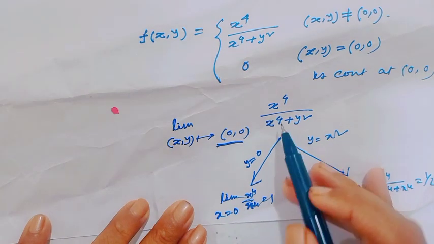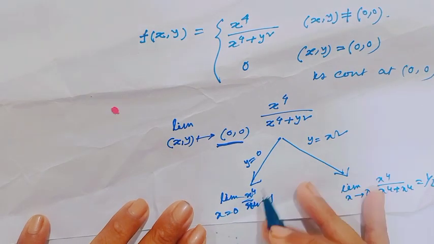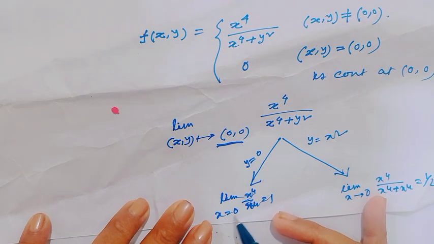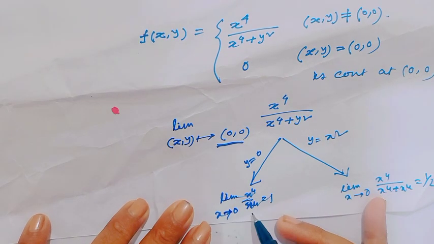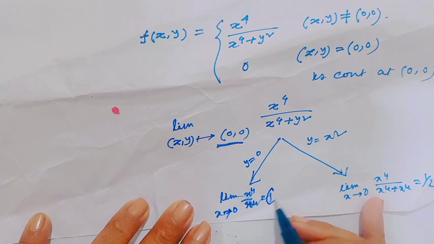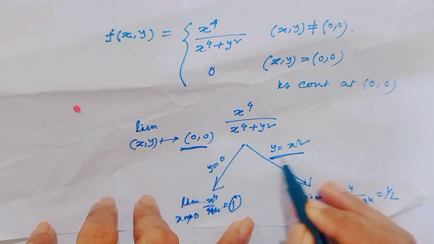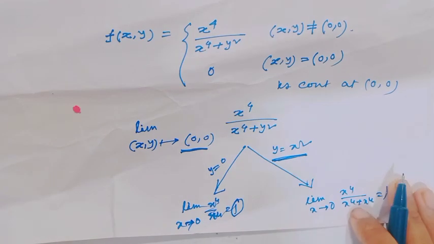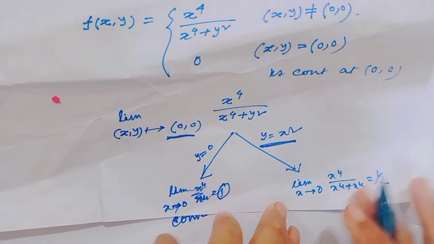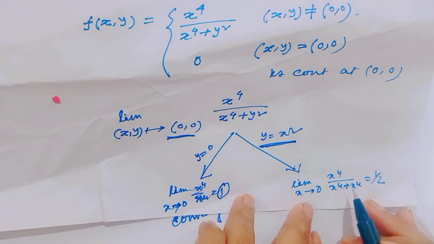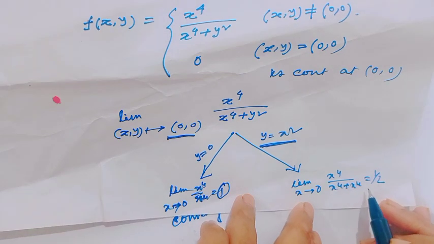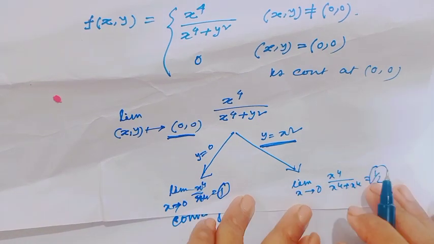Then, when we put y equal to 0, the value is the limit as x goes to 0 of x to the power 4 over x to the power 4, which is 1. And if we consider the path y equal to x square, along this curve the value would be the limit as x goes to 0 of x to the power 4 over x to the power 4 plus x to the power 4, whose value is half.